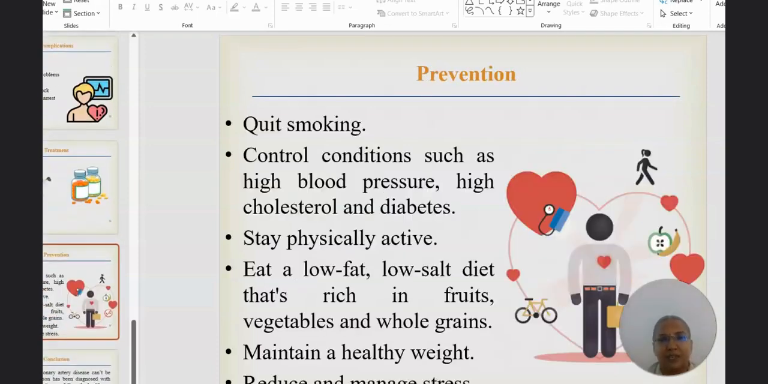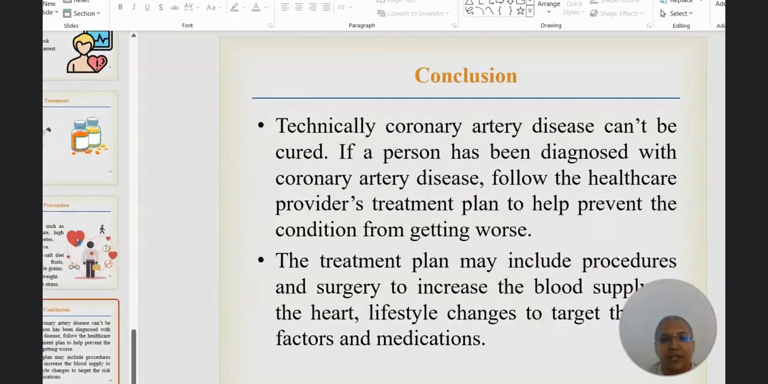Prevention. In order to prevent heart disease, we have to quit smoking. We have to control conditions such as high blood pressure, high cholesterol, and diabetes. We have to stay physically active, do some exercises, and maintain a healthy weight, reduce and manage stress levels, and eat low-fat, low-salt diets that are rich in fruits, vegetables, and whole grains.